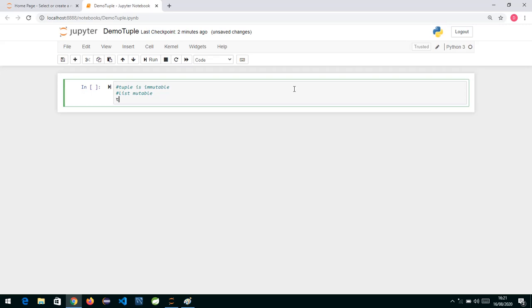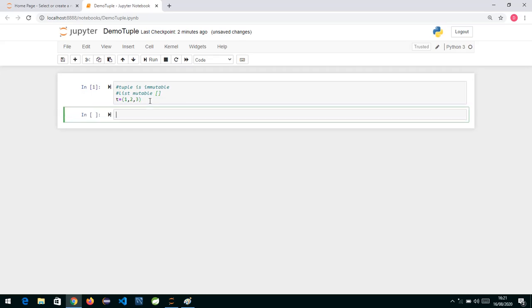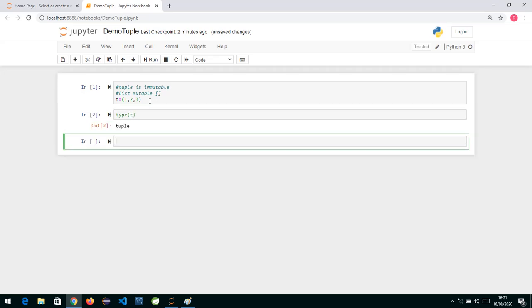We write t is equal to, any variable, in round brackets with comma separated values. So tuples are defined by enclosing the elements in round parentheses, whereas for a list we specify square brackets. If I check the type of t here, what we will see is tuple.